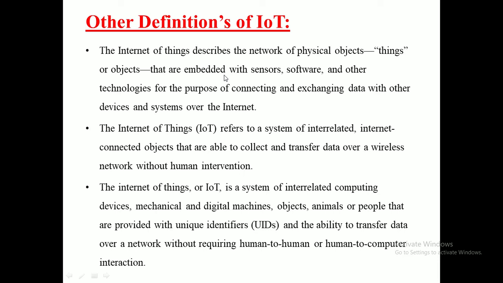It is a system of interrelated computing devices, mechanical and digital machines, objects, animals or people that are provided with unique identifiers. Unique identifiers means every device will have a unique identity, because if the identities are similar we can't get the correct information. So every device will have a unique identity and is able to transfer the data over whatever network we are creating, without any requirement of human-to-human or human-to-computer interaction. Okay, so these are a few other definitions of IoT.